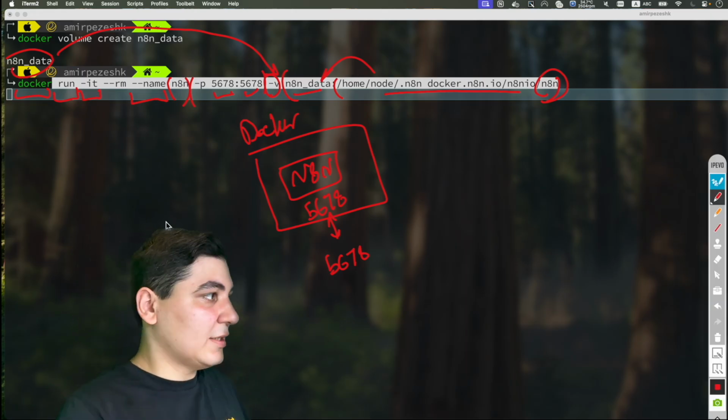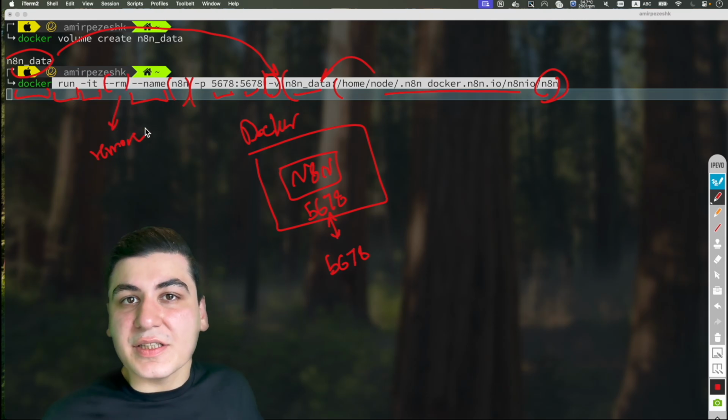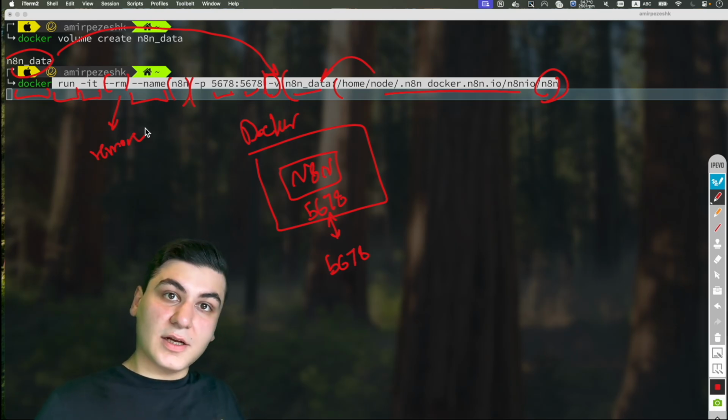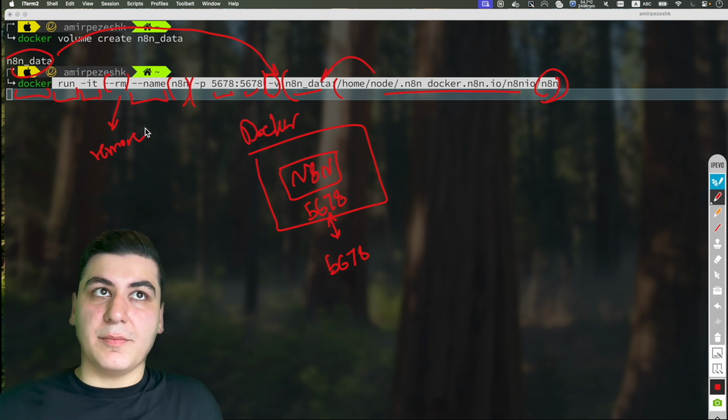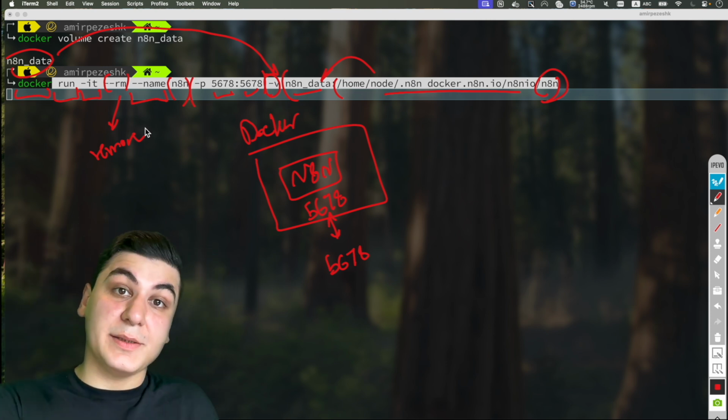Just one small thing that I forgot. When we put --rm, it means remove the Docker container when it stops. So if you want to be able to stop the Docker container and start it again, then please remove this flag.